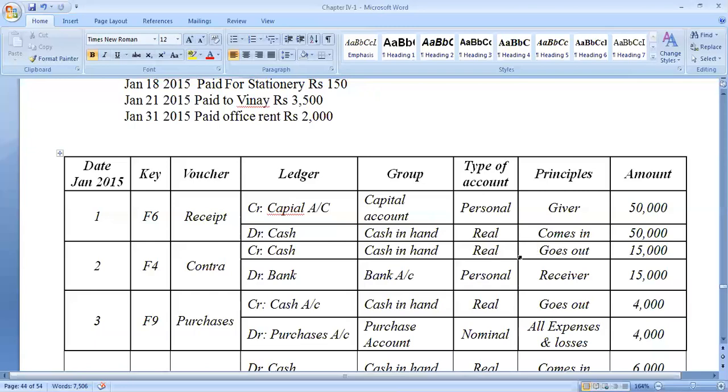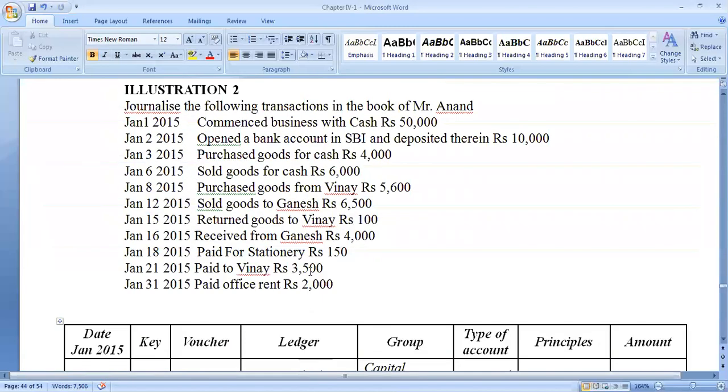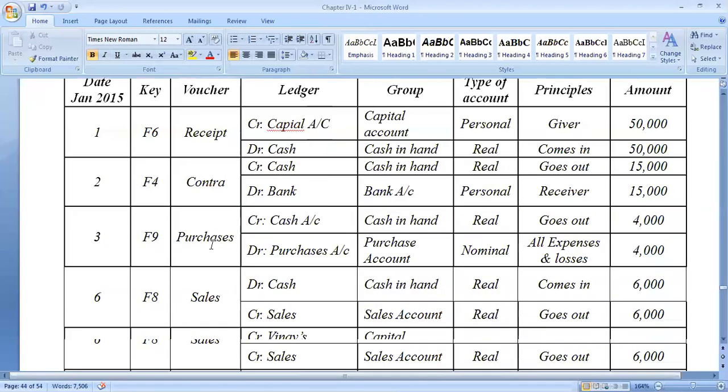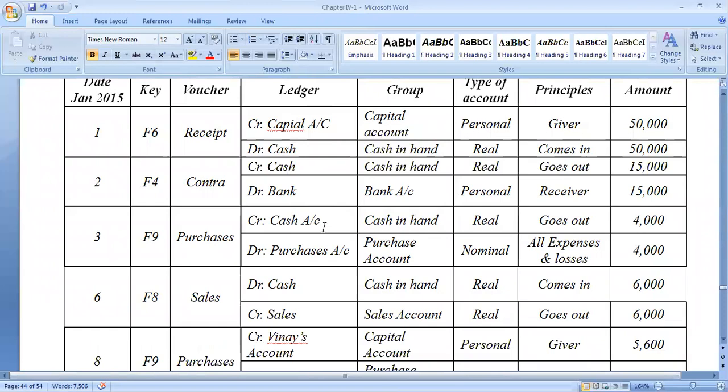So cash follows the real account, bank follows the personal account, debit the receiver. You can also identify here: purchased goods for cash. Purchases, you are making the payment. So purchases account debit to cash account.